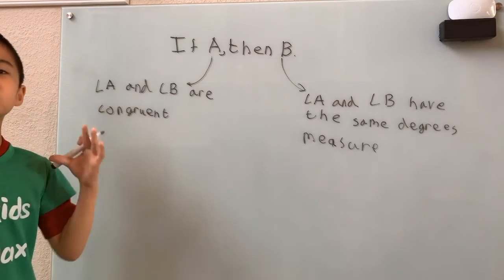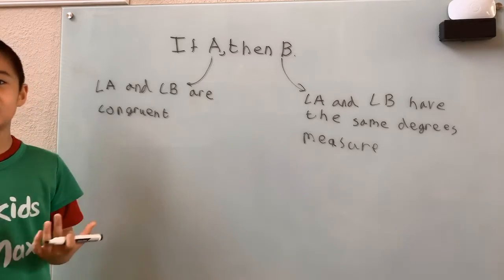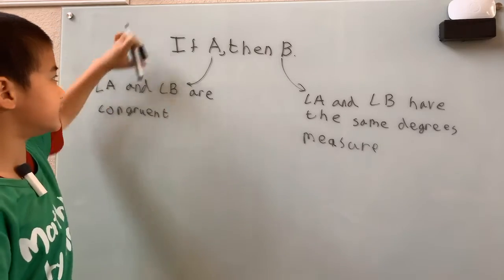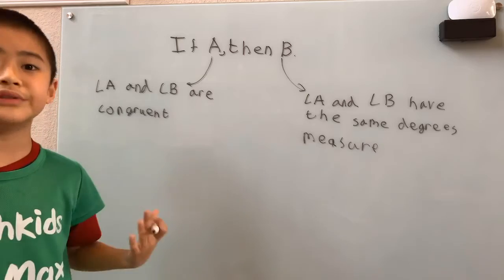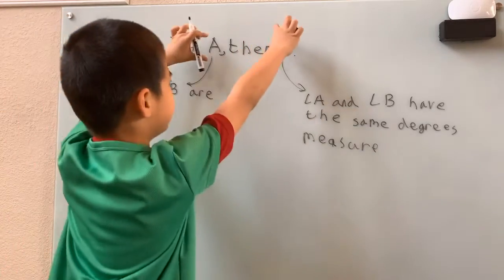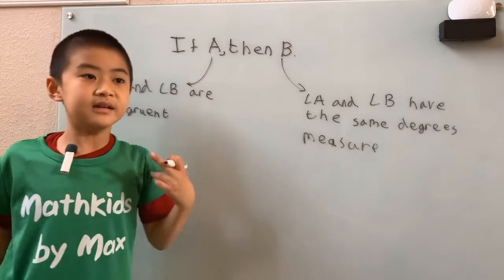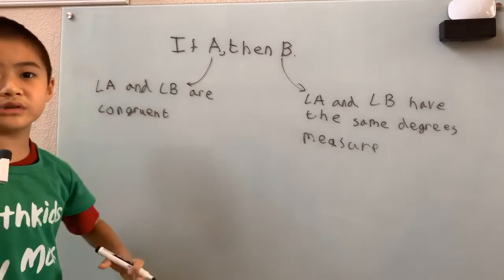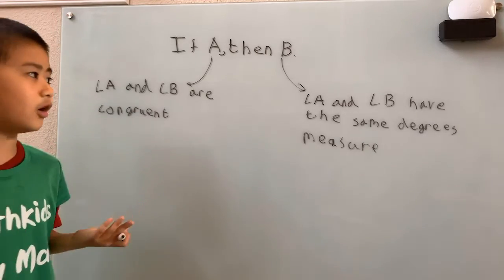Now let's look at the converse of a conditional statement. The converse is basically the opposite of a conditional statement. We basically flip these around. If B, then A. It's very similar to a conditional statement. It can be true or it can be false.